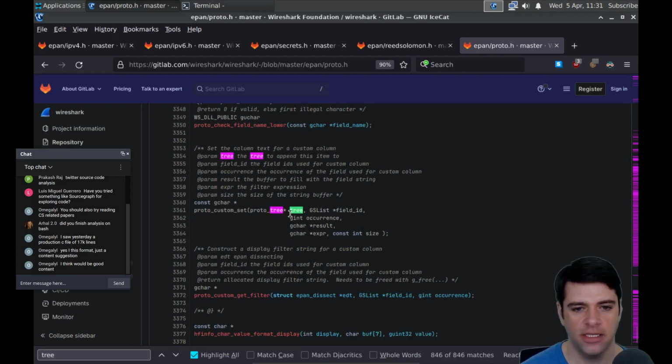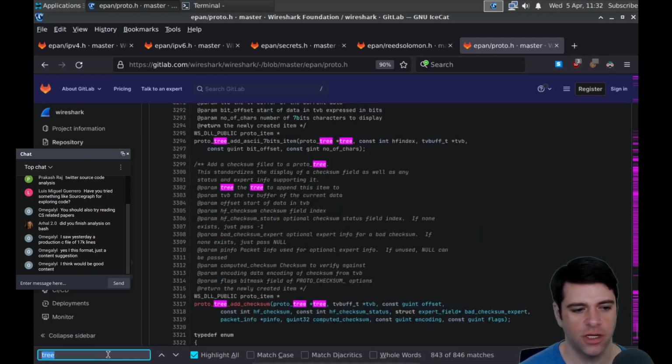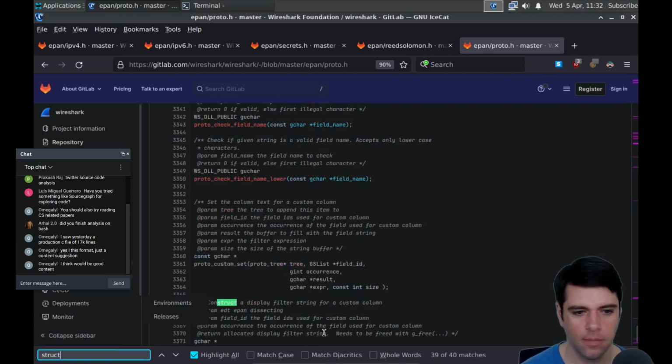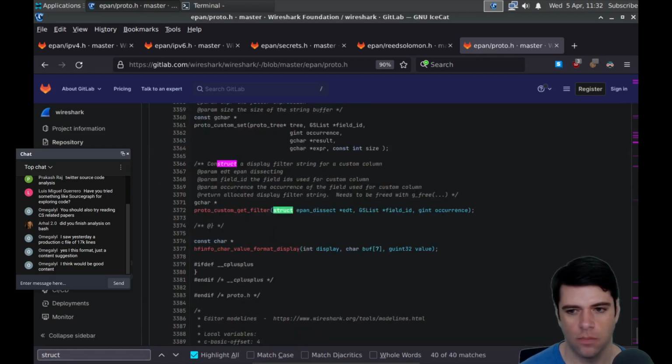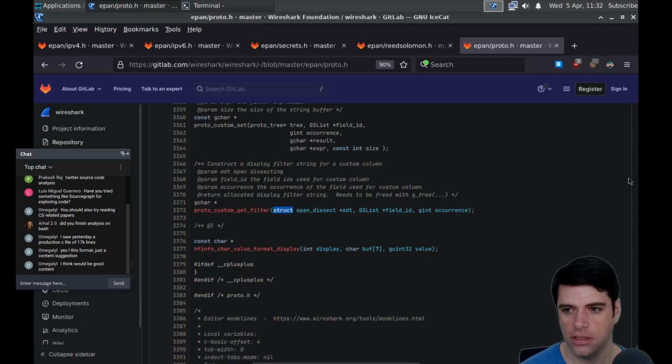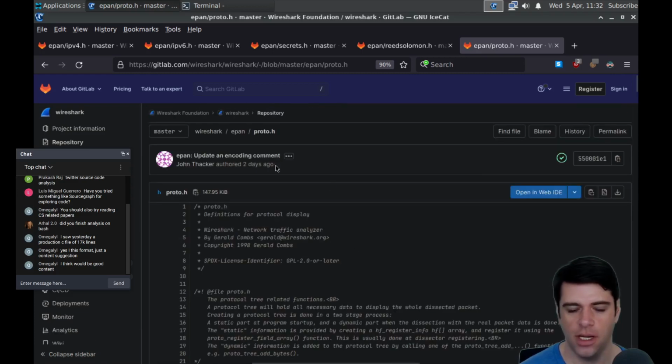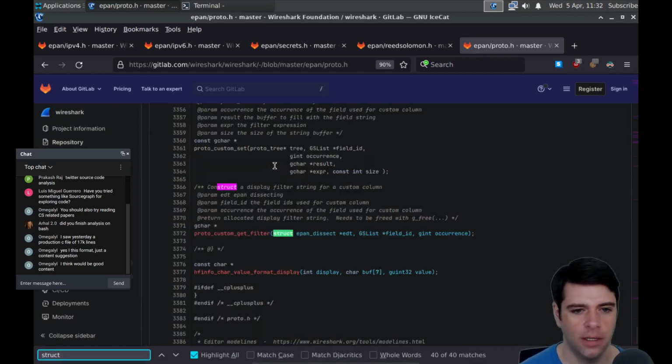So what are we going to get? We're going to pass in a tree. Oh, this is the header, so I'm not going to be able to see this logic. But do I get structs? Maybe let's look for structs. At the beginning. Oh, I think Firefox is still searching from the end. Let's try searching from the beginning.